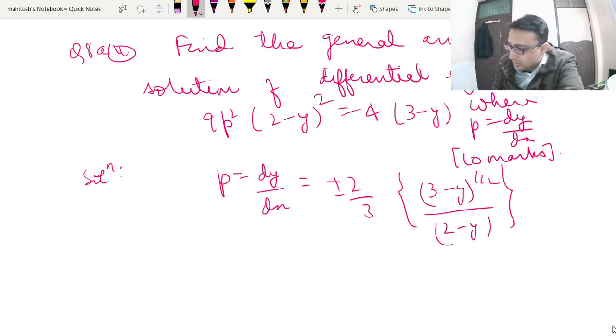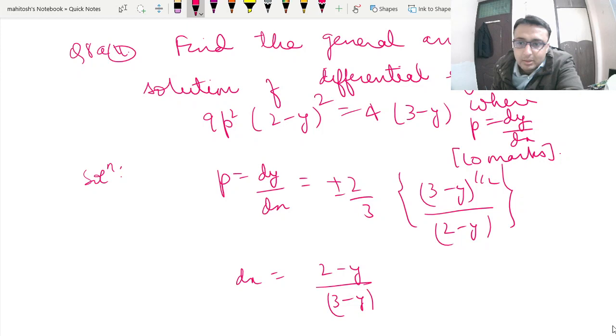So dy by dx can be written as, we can write our dx is equal to, minus 3 by 2, 3 minus y to the power half dy, and this can be written as 3y. So now we can integrate it.